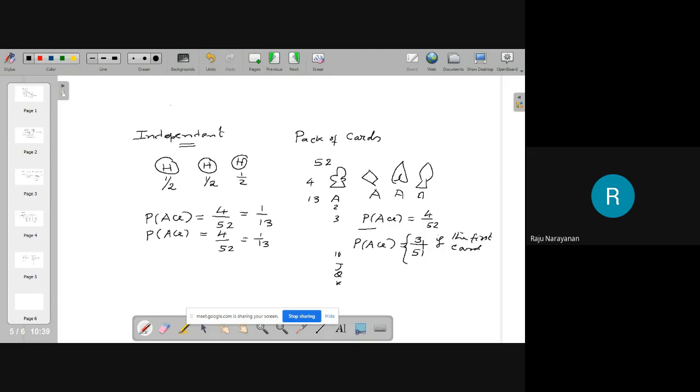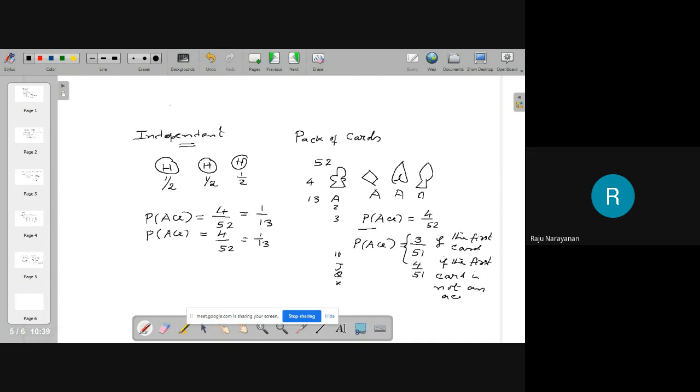I got some card in the first draw, and I put that card in my pocket. I have not told you that it is an ace. If it is an ace, then the probability of getting an ace in the second draw is 4 by 51. Is it clear or not? Yes, sir.